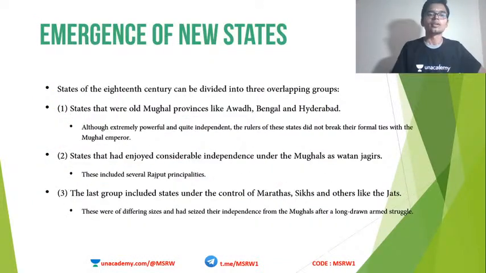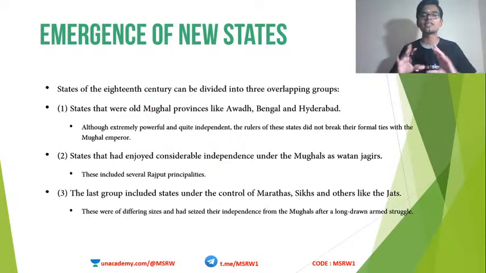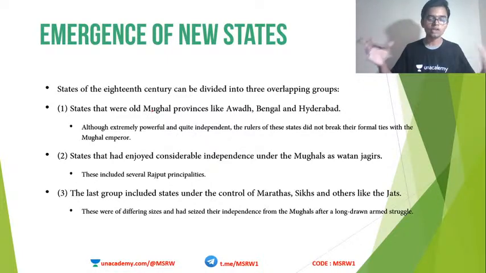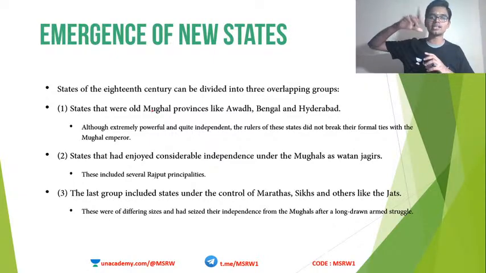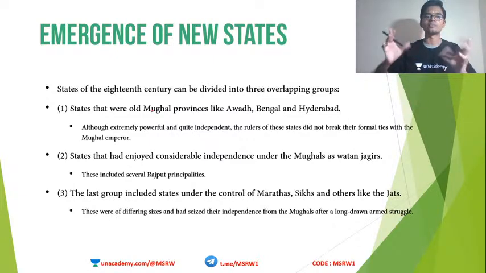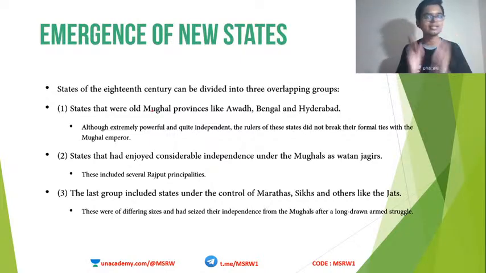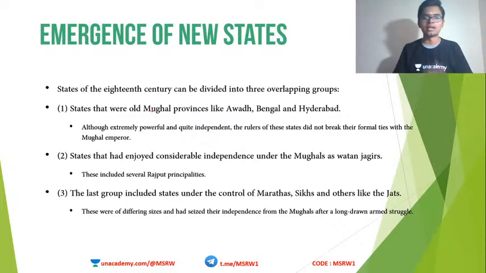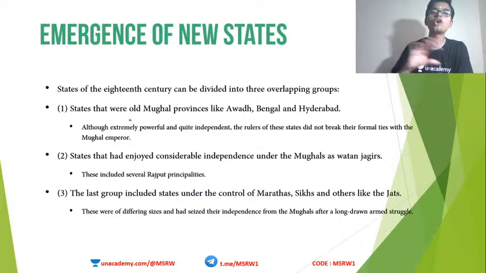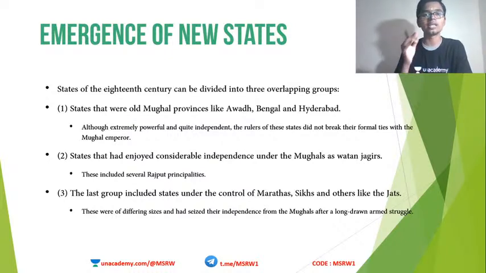Now this decline of the central powerful dynasty caused the emergence of some new states. Whenever a powerful dynasty disintegrates, that administrative vacuum is taken up by some other states. So when the Mughal dynasty, which once ruled all over the Indian subcontinent, disintegrated, new kingdoms started coming up here and there. We will look into all of them. Broadly, these states can be classified into three categories.